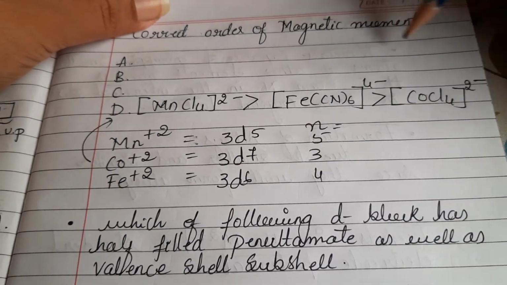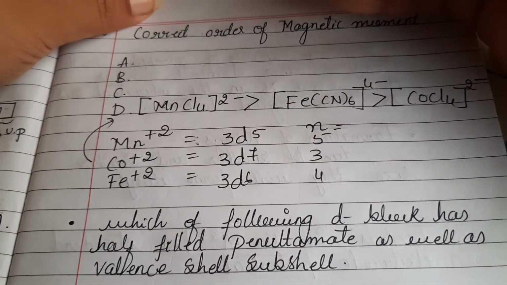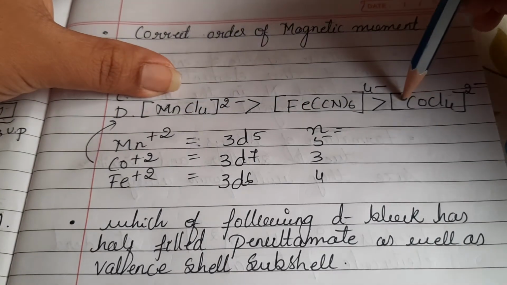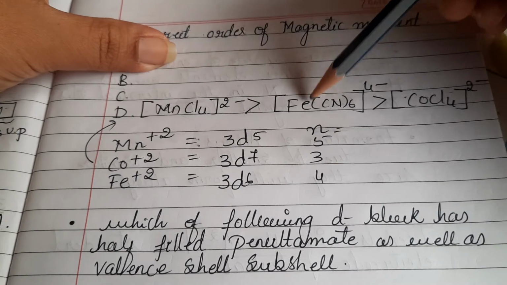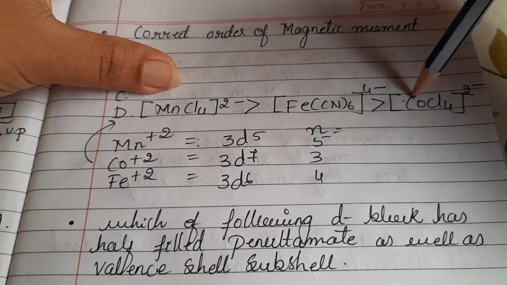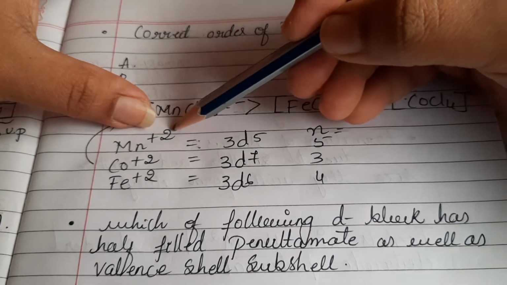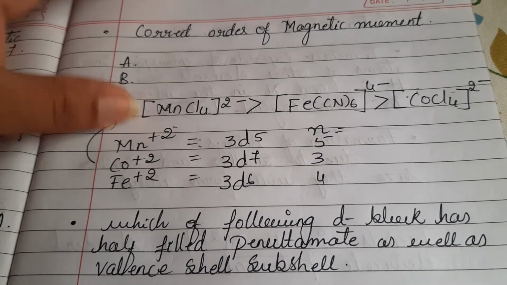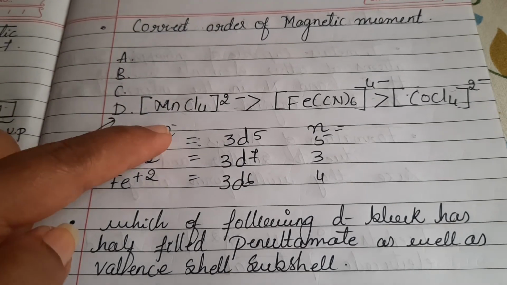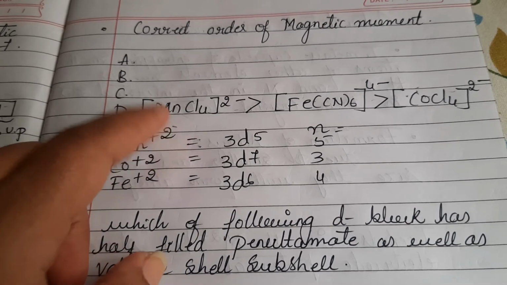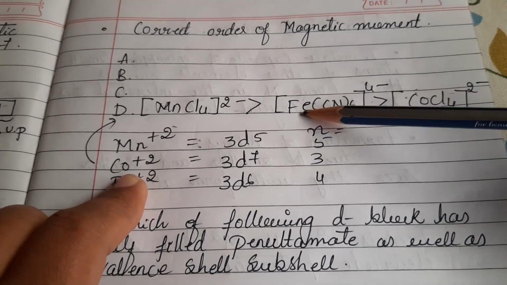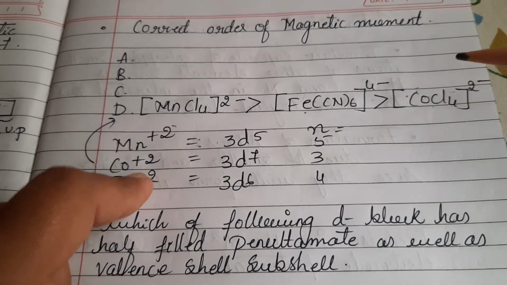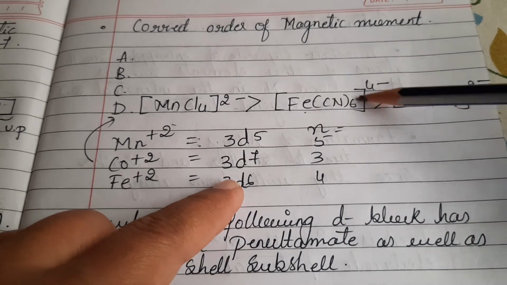We are supposed to arrange these three in the correct order of magnetic moment. Very first, we need to find out the oxidation state of these transition metals. Mn, iron, cobalt are the transition metals. We have to find out the oxidation state. Mn is present as Mn plus 2. I have explained how to find the oxidation state of the transition metal in a given example. Apply the same and calculate. Mn is plus 2, iron is plus 2, and cobalt is plus 2 as well. You can check this one. So these are the oxidation states of the metals present in these 3 examples.